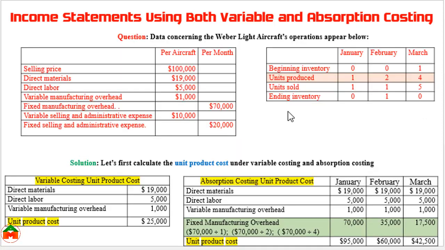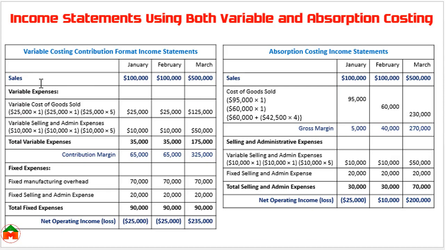From the question we can see units sold 1, 1 and 5, and per unit selling price 100,000. So if we multiply the units sold with the unit selling price, then we will get the sales here, 100,000, 100,000 and 500,000. And from this sales we will deduct the variable expenses.